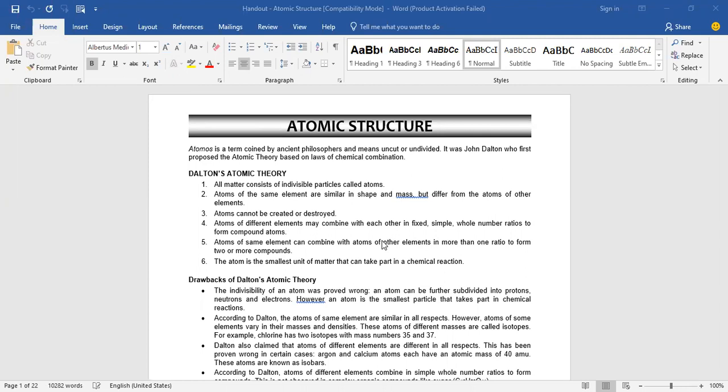So atomic structure is nothing but describing the atom. We know atom is the smallest particle of the matter, right? So what is matter? Matter is something which occupies space and has mass. The building block of matter is called an atom, and a group of atoms will form molecules, and a group of molecules will form the matter.